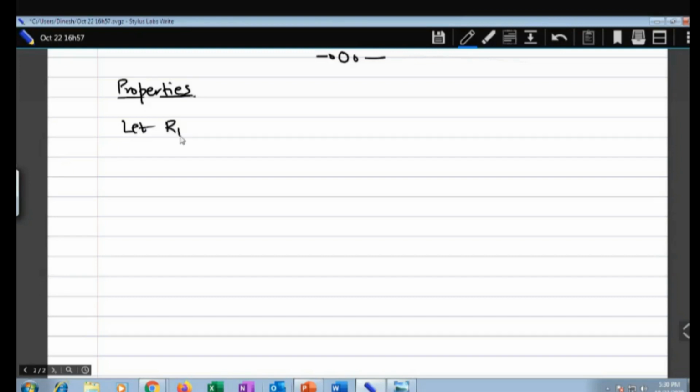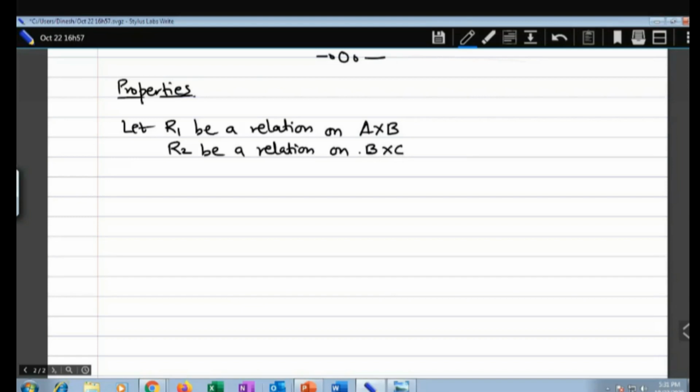Let R1 be a relation on A cross B, and R2 be a relation on B cross C. Then R1 R2 will be a relation on A cross C. So R1 is on A cross B, R2 will be on B cross C. Then ultimately R1 dot R2, the product of these two relations, will be on A cross C. This is number one.